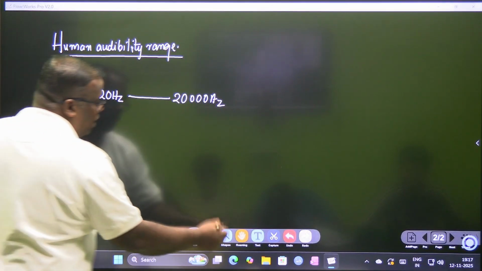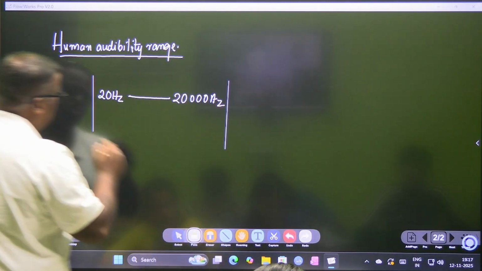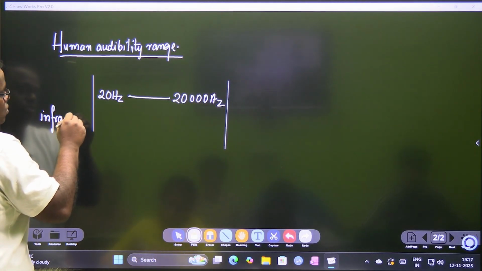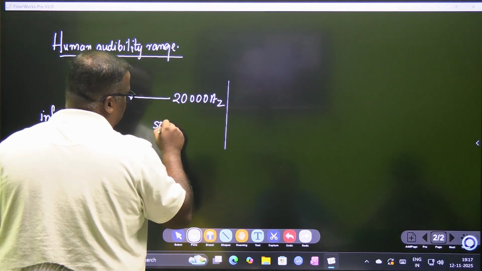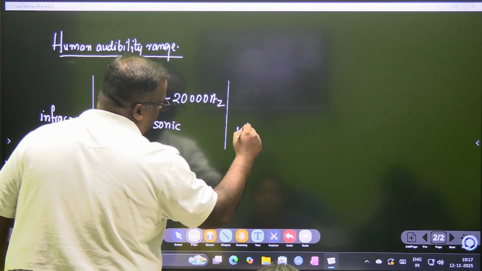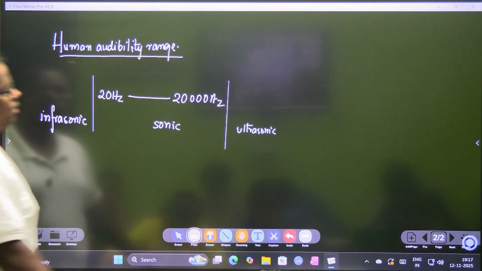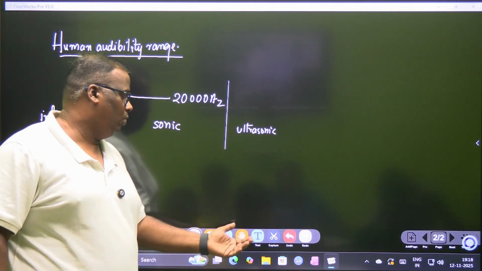If you are making a noise or a sound which is on this side, then this is known as infrasonic. Rhinos actually communicate with each other with infrasonic. This is the sonic range, and this is my ultrasonic range. Okay, this is ultrasonic. We can't hear them. And again, we will see how ultrasounds are used.